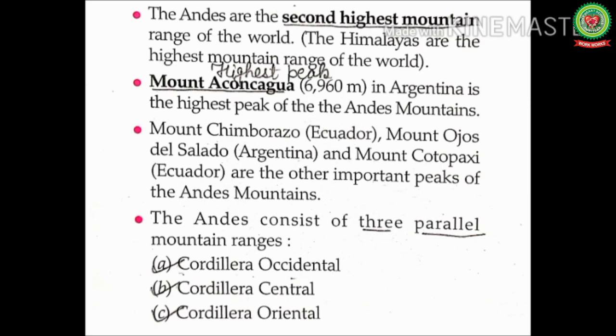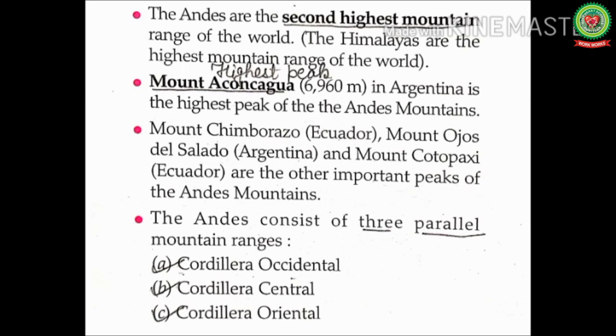The Himalayas are the highest mountain range of the world. Students, they are second only to the Himalayas in height, but they are the longest mountain range in the world. Mount Aconcagua, 6,960 meters in Argentina, is the highest peak of the Andes Mountains. Students, mark this line.